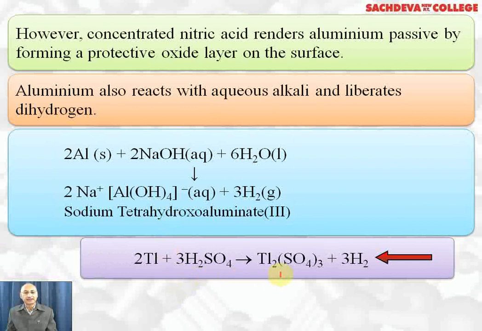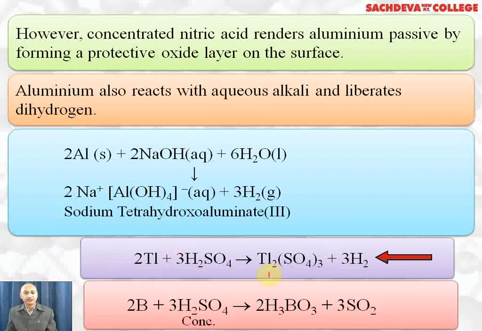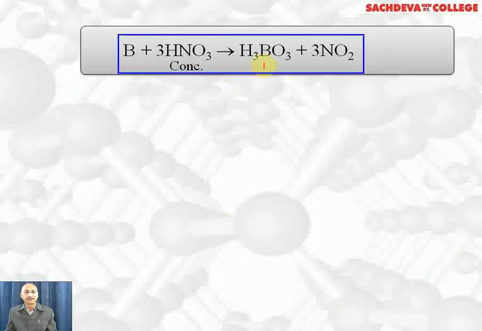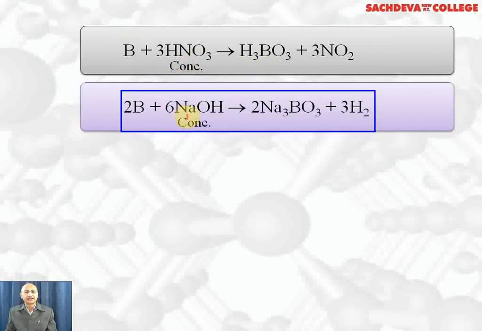Thallium reacts with sulfuric acid and liberates hydrogen gas. Thallium sulfate is formed. Boron reacts with concentrated sulfuric acid, which acts as an oxidizing agent. It oxidizes boron to B2O3, which dissolves in water forming boric acid. Sulfuric acid gets reduced to sulfur dioxide. It's a redox reaction. Boron reacts with concentrated nitric acid forming boric acid and brown colored nitrogen dioxide gas. Here also nitric acid is acting as an oxidizing agent. Boron reacts with concentrated NaOH on heating and gives sodium borate and hydrogen gas. These reactions show that it is a metalloid and shows some properties of metalloids.